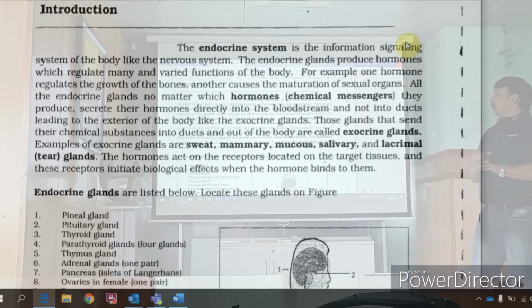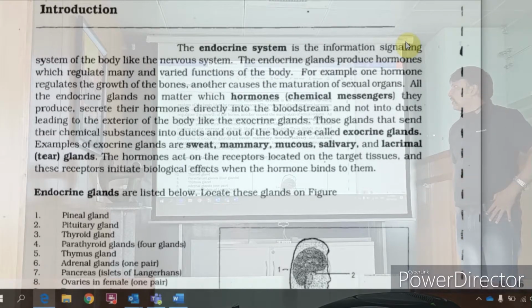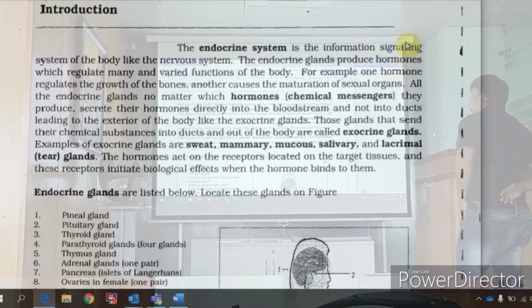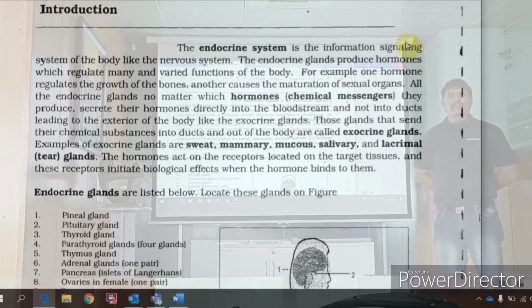Here. So, the endocrine gland, as I told you, is an information signal system of the body, like the nervous system. It produces hormones which regulate many varied functions of the body. For example, growth of the bones or the maturation of the sexual organs is caused by hormones of different types.